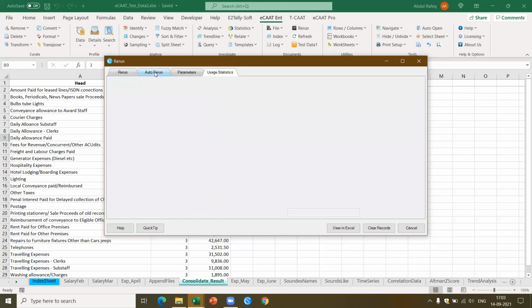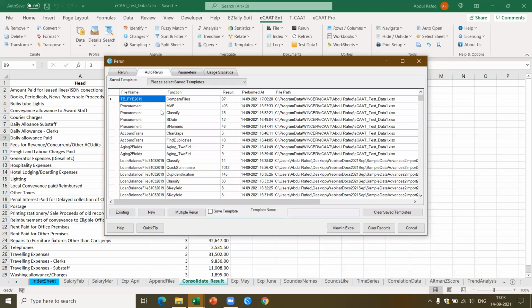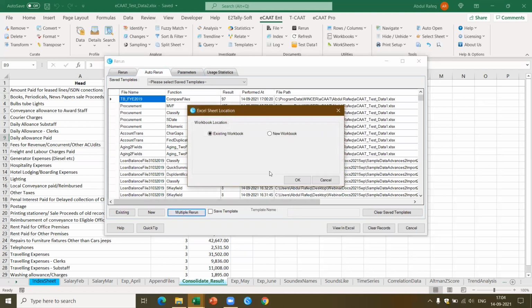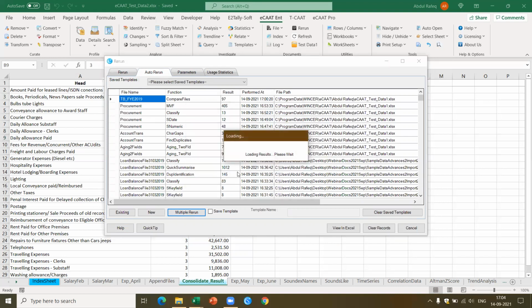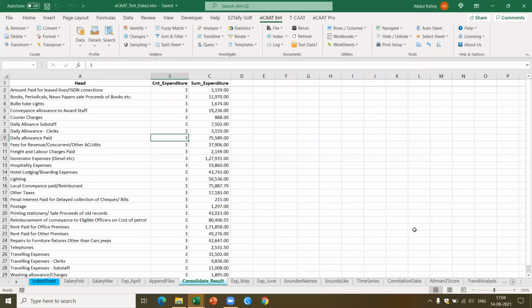Now, if you look at rerun, instead of one, let's say you want to do multiple things. You want to save this. You can select multiple rerun in the existing workbook. I can select these particular functions, and I can also save this as a template, which means let's say I'm performing 10 types of functions and I want to repeat that. I can reperform these particular functions. Here I think I didn't select anything. I said multiple rerun, so by default I think it will run for all the functions. Let's see. Now I canceled it. Yes, so this is how you can do a rerun.